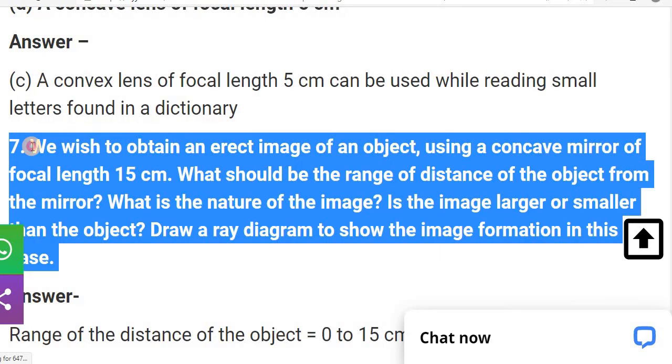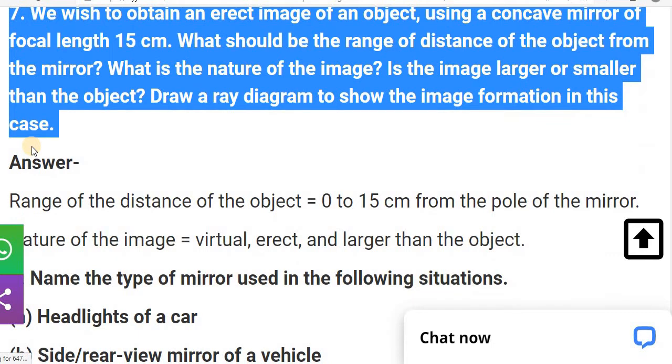Now the question number 7. We wish to obtain an erect image of an object using a concave mirror. In a concave mirror, only in the last case do we get the erect image. The focal length is given, it's 15 centimeter. What should be the range of distance of an object from the mirror? What is the nature of the image? Is the image larger or smaller than the object? And draw a ray diagram to show the image formation in this case.